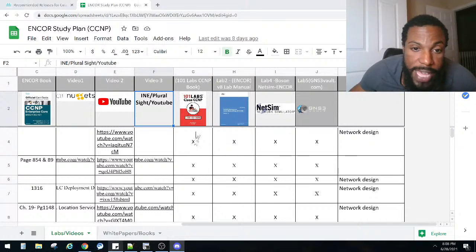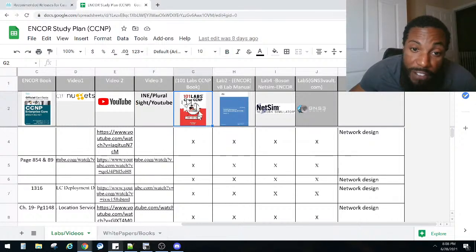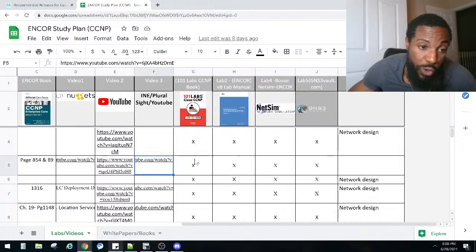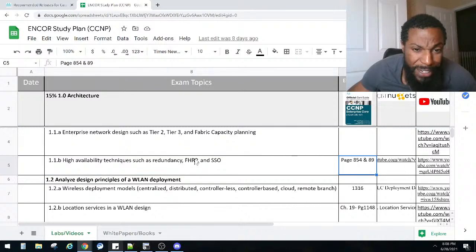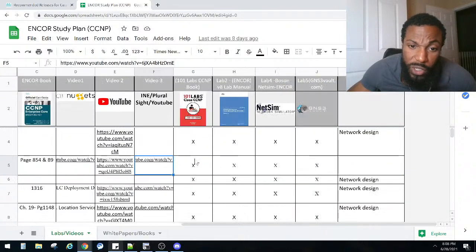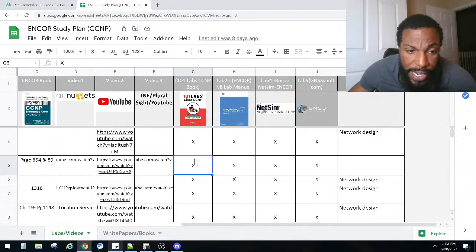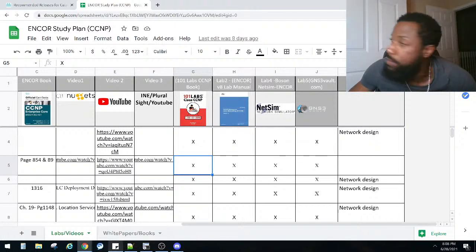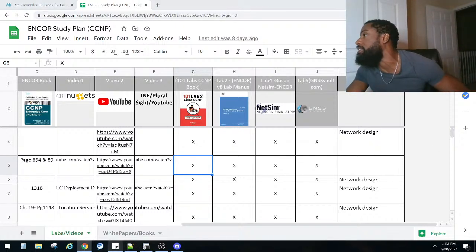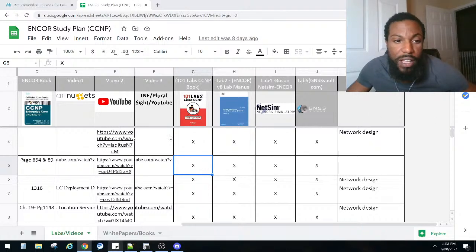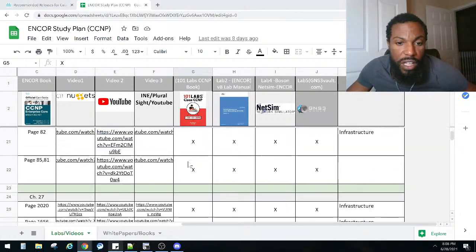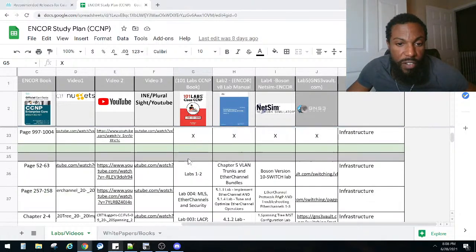Not only that, this spreadsheet also tells you, y'all know my favorite 101 Labs book, where you can find some of those topics in it. Now, some of these topics are not applicable. For example, I know FHRP is on there, there's some HSRP stuff on there, so I don't know why I got an X there. Let me double check though. Yeah, there's definitely HSRP in there. But if not, we got other stuff in here for it.